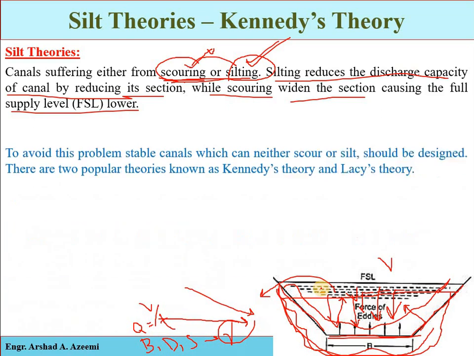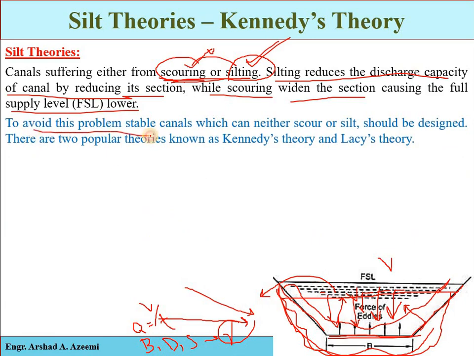Clear? Now see, to avoid this problem, we need a stable canal. A canal which is neither scouring nor silting is called a stable canal, and it should be designed. Basically, two theories have been developed for the design of the stable canal. One is the Kennedy theory, and the second one is the Lacey theory. In this lecture, we will first discuss the Kennedy theory.